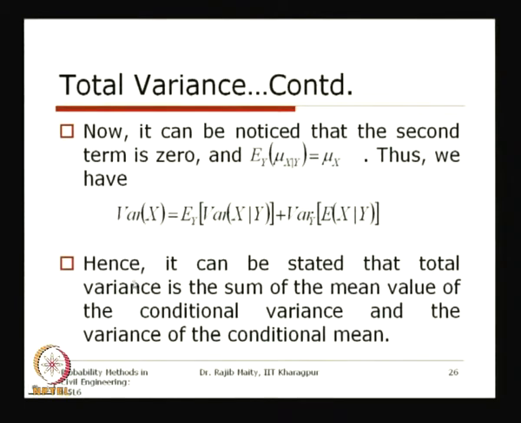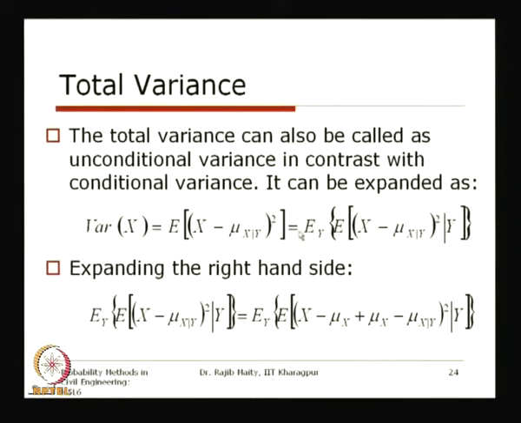So, hence it is stated that the total variance, the variance of x, which is the unconditional variance, is the sum of the mean value of the conditional variance and the variance of the conditional mean. So, the variance of the conditional mean is what is explained here. What we have referred to here as the variance of x might be a mistake. This will be x minus mu x whole square, so no condition will come here.